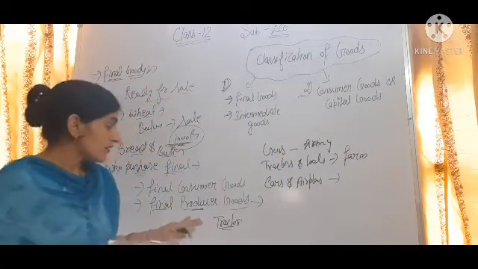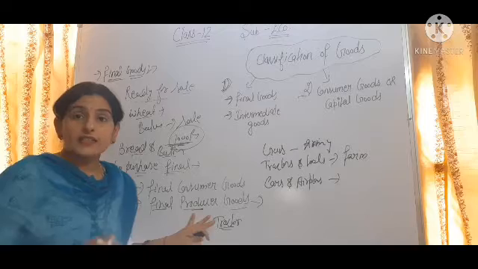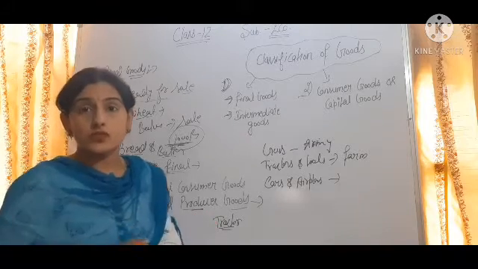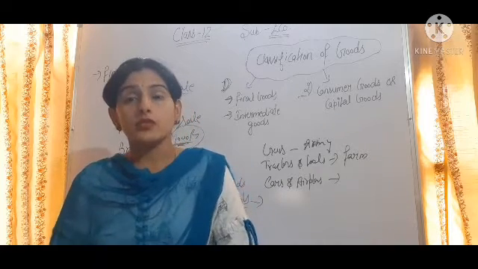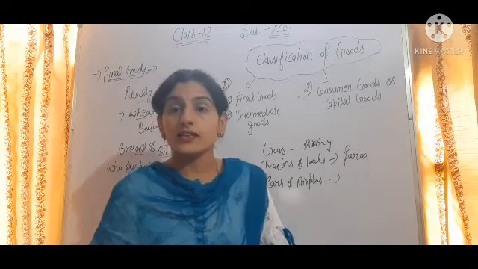Okay, and final goods like tractor, machine, these are final producer goods, because these types of goods are used by the producer to make further production.